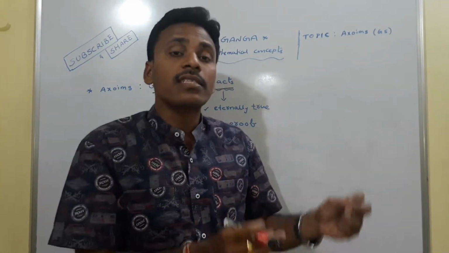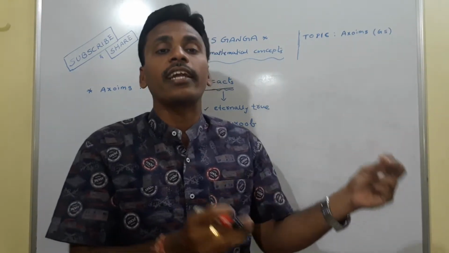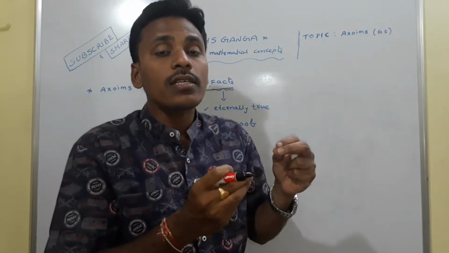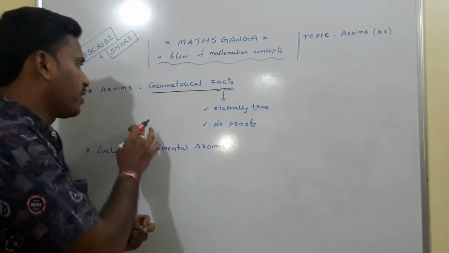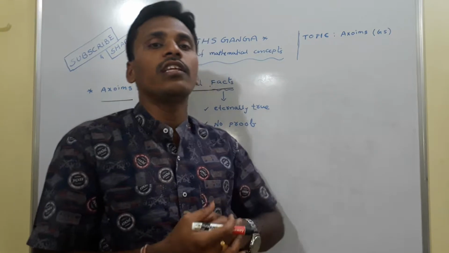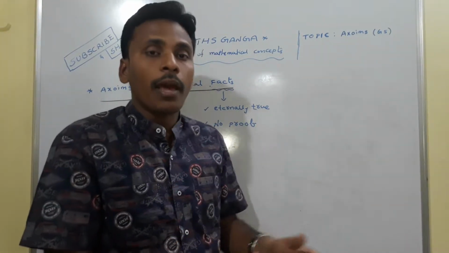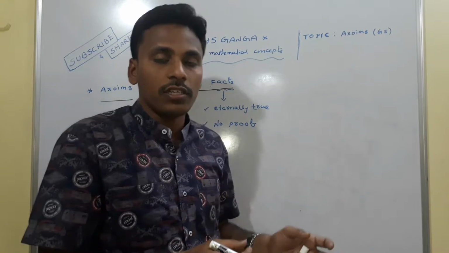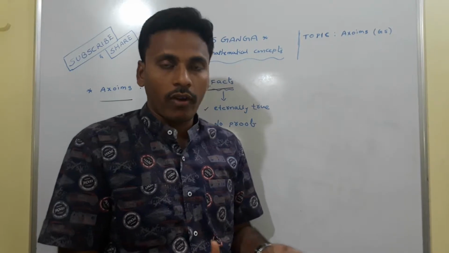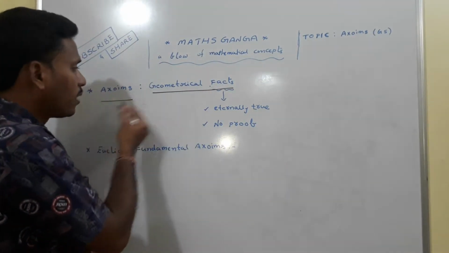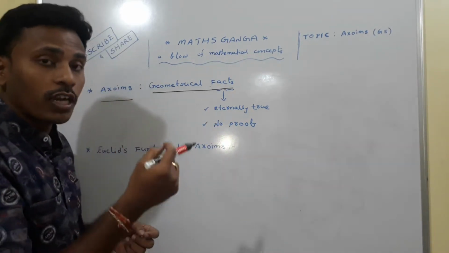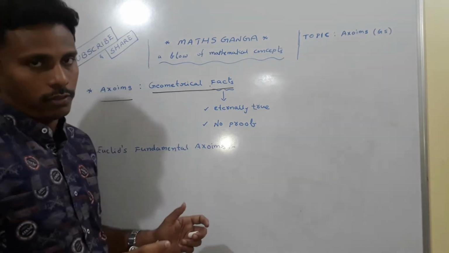In the same way, like the sun rises in the east, there are certain statements, certain observations in geometry which are eternally true. Those statements are called axioms. Usually, axioms are the fundamental observations for every theory. Based on those initial observations, we can develop the complete theory and use it in regular life. Here the axioms are the geometrical facts, which require no proof, and we just conclude them by clear observation.